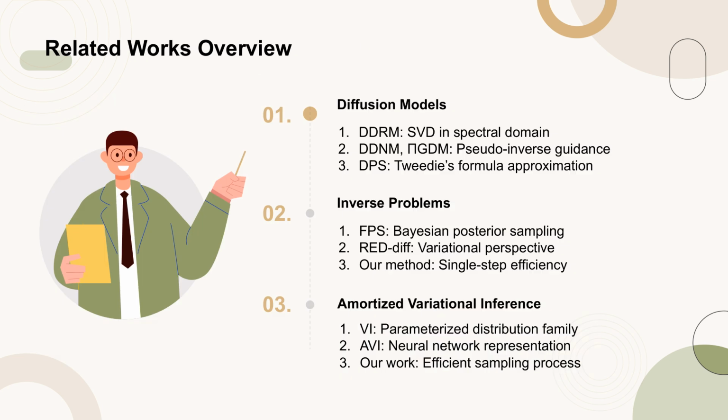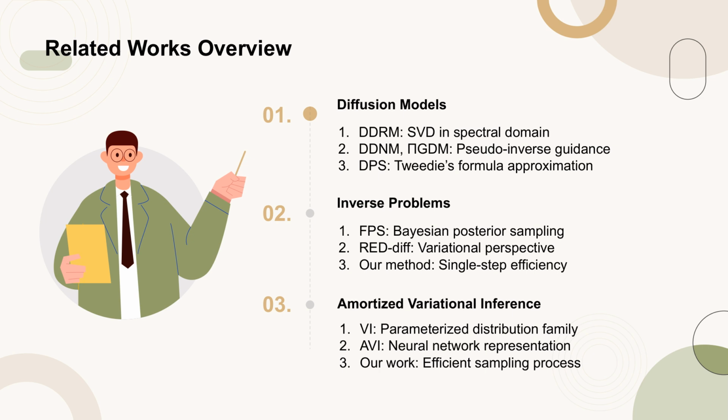In the context of inverse problems, several studies have utilized diffusion models. DDRM, for instance, employs singular value decomposition in the spectral domain. However, this approach can be computationally expensive. DDNM and PiGDM introduce pseudo-inverse guidance without SVD, but they struggle with noisy measurements. DPS approximates the time-dependent likelihood using Tweedie's formula. FPS connects Bayesian posterior sampling with Bayesian filtering. RedDiff explores the variational perspective in pixel space.